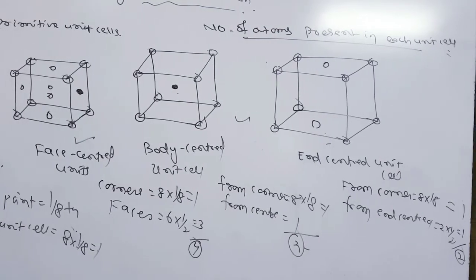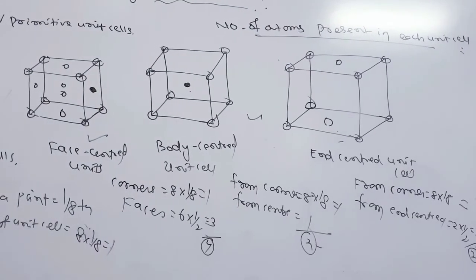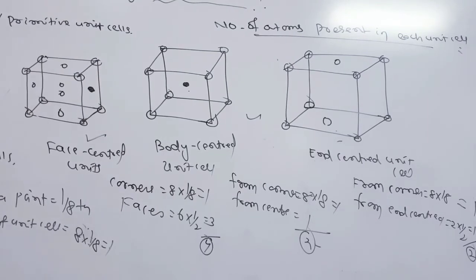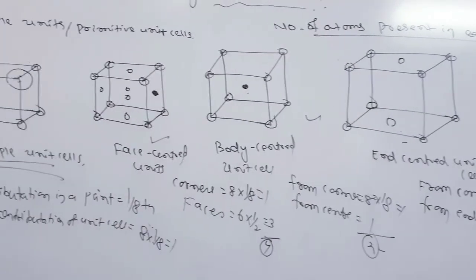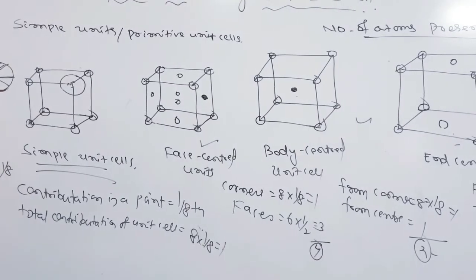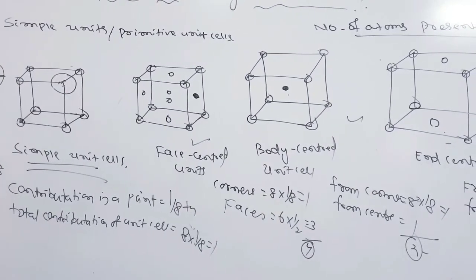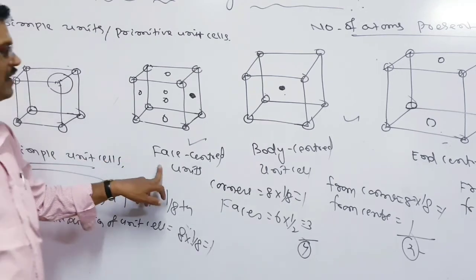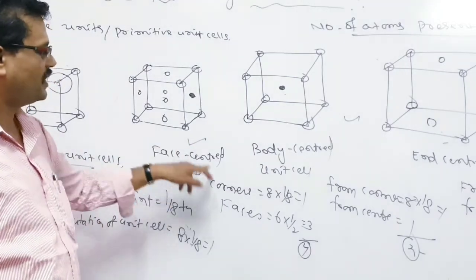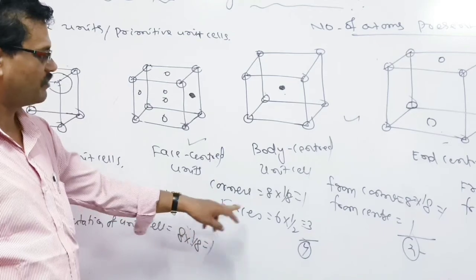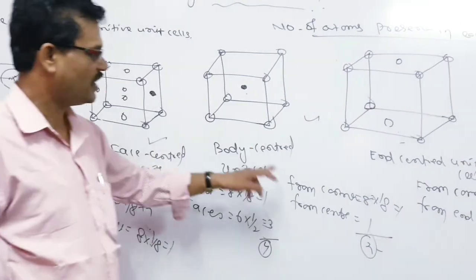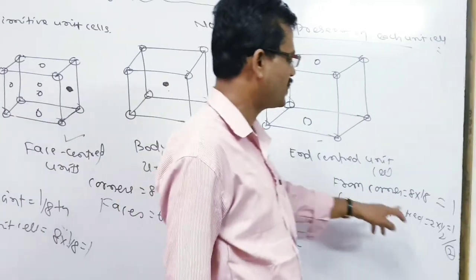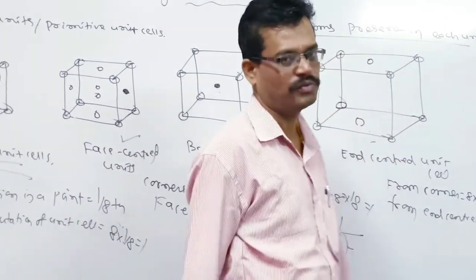So now you see in the case of the different kinds of unit cells, first, in the simple unit cell, the number of atoms is 1. In the face-centered unit cell it is found to be 4. In the body-centered unit cell the number of atoms is found to be 2. And in the end-centered unit cell the number of atoms is found to be 2. Okay.